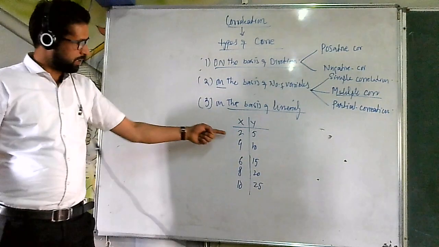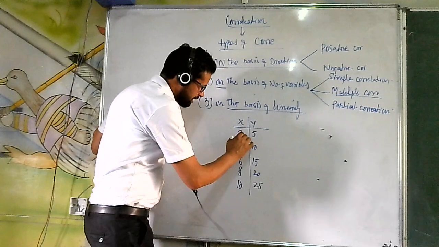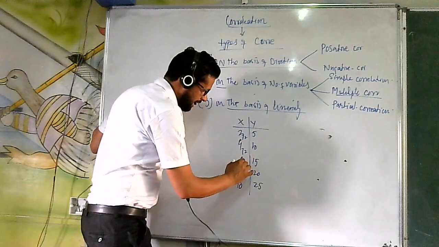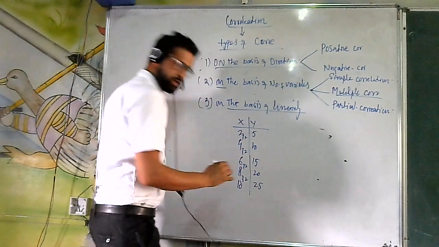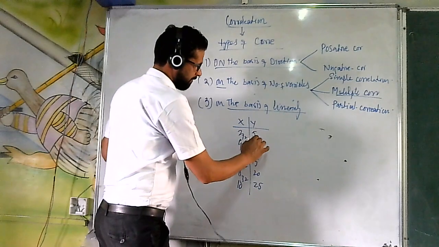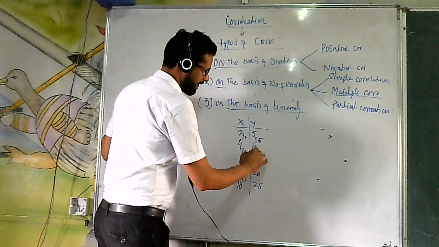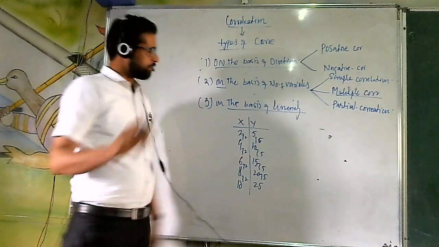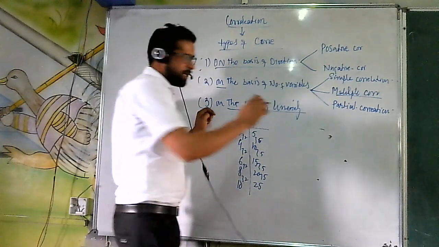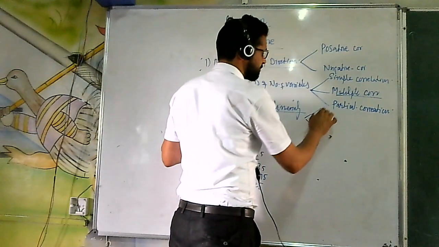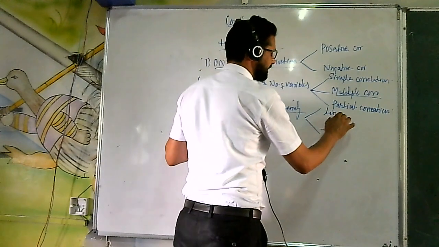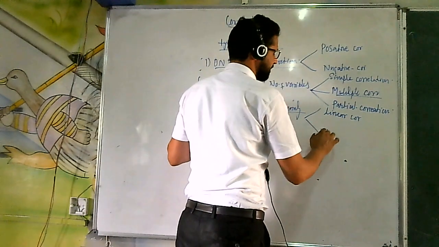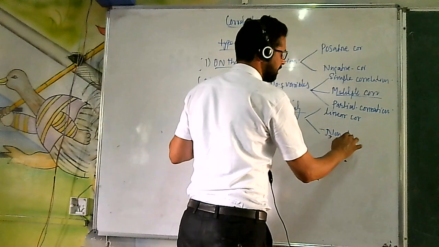What is happening here? Here the variable is increasing at a constant rate, that's 2. And here the variable is also increasing at a constant rate, that is 5. Now, on the basis of linearity, correlation is of two types. One is known as linear correlation, another is known as non-linear correlation.